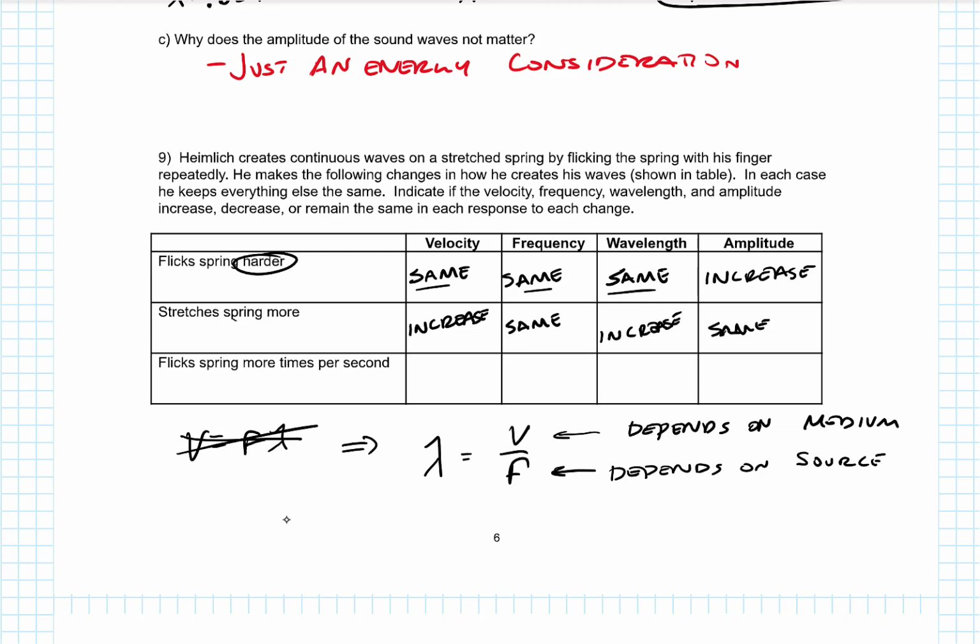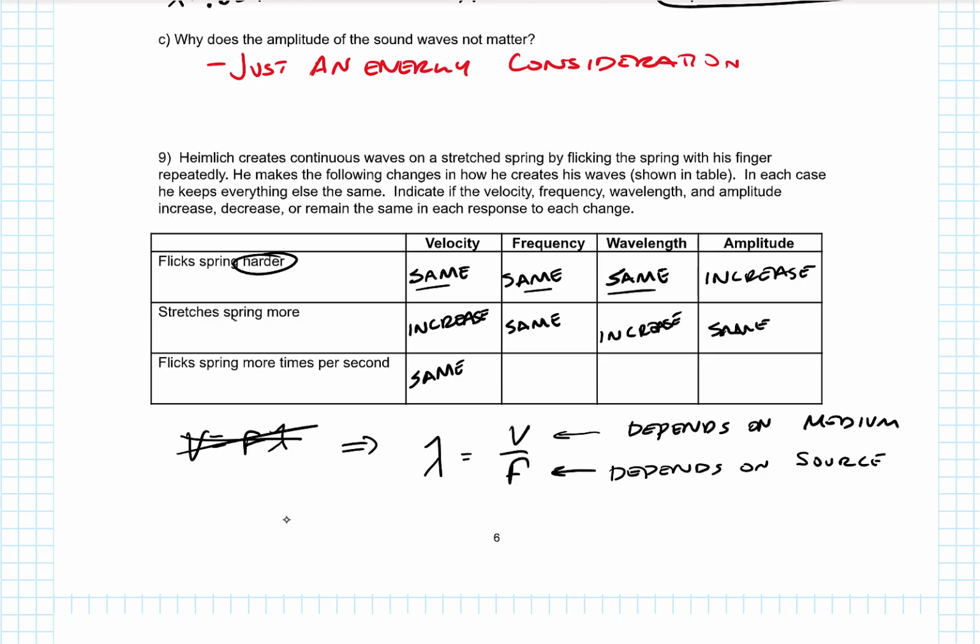If I change the spring by stretching it, that's changing the medium, and that's going to change the velocity. If I flick things more times per second, that's changing the source. And if I don't flick it more, if I just flick it harder, that doesn't change any of these things. That does something else. So if I flick the spring more times per second, we have no change in the medium, so no change in the velocity.